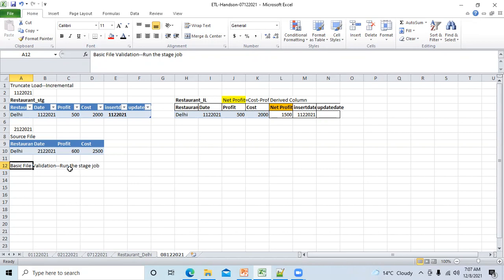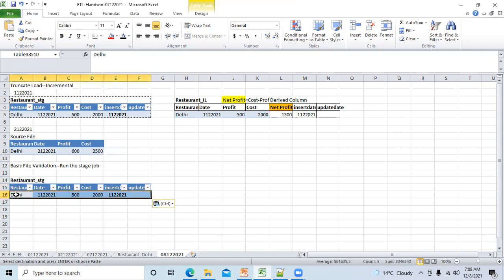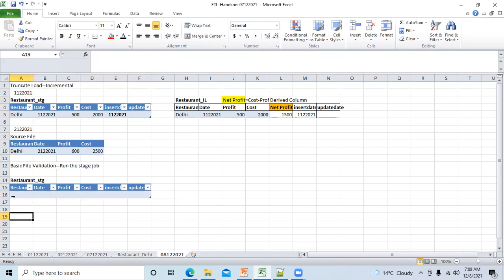So after that, what will happen? Previously, you have this data in staging, correct? Is that clear? Once you run this job, what will it do? If you're working on truncate and load, first of all, it will delete this data. Yes, it will delete, because this is the meaning of truncation. It will truncate the data. And then what will it do? It will copy from the source file and paste it here.